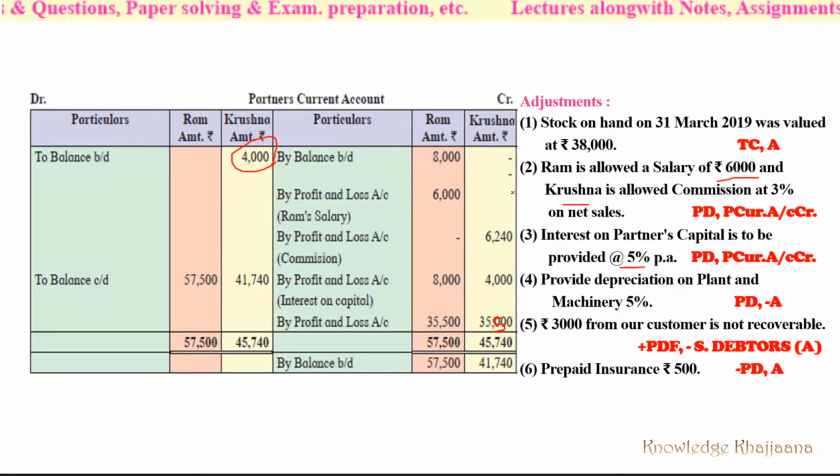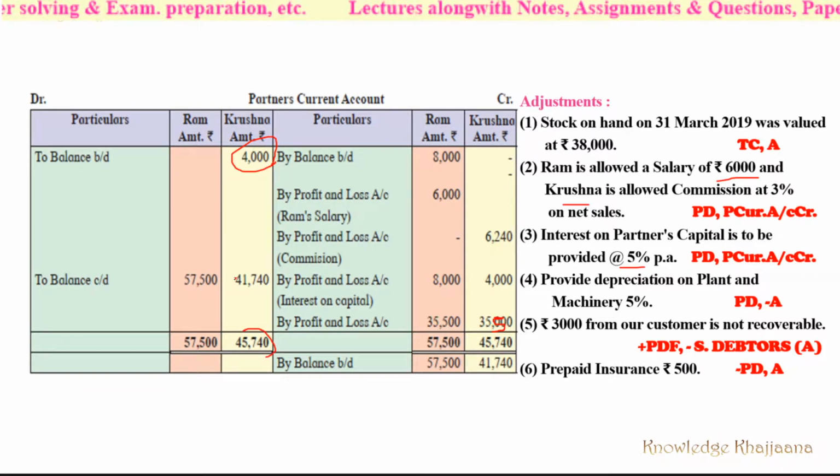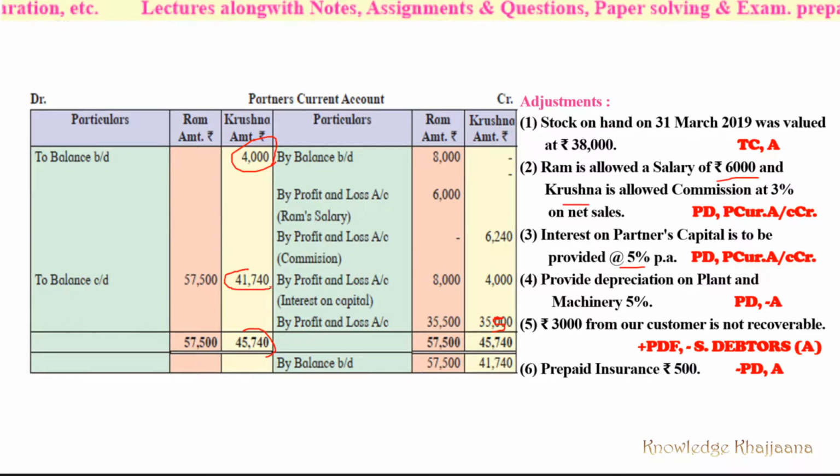Okay, so the total of this is, see, they had made a printing mistake over here again also. So repair over here 35,500. So the total is 45,740 and for Ram is 57,500. So here only Krishna had a debit balance of current account. So deduct this value from this value 45,740. Okay, and so we will get the closing balance.